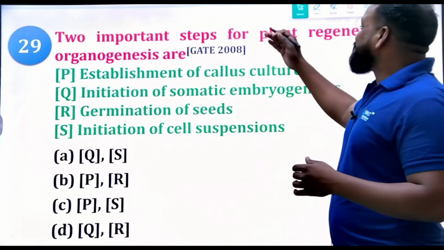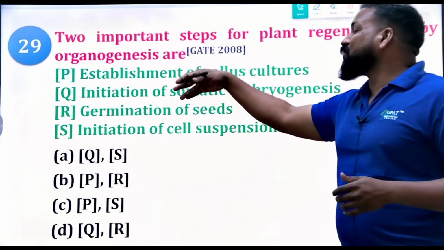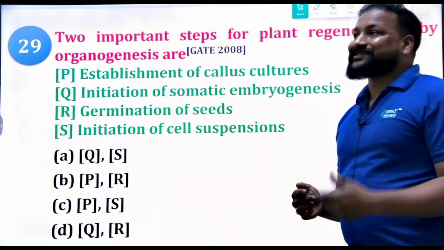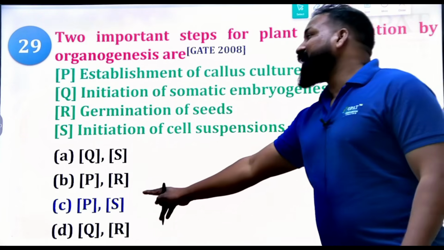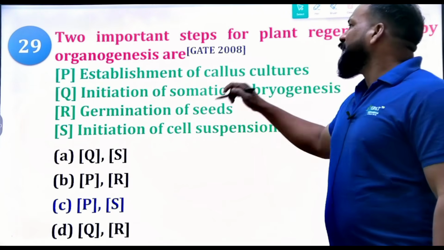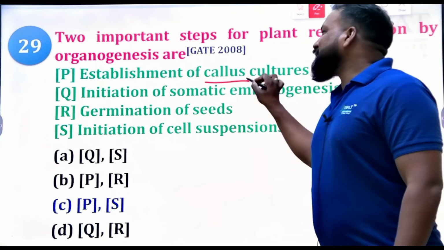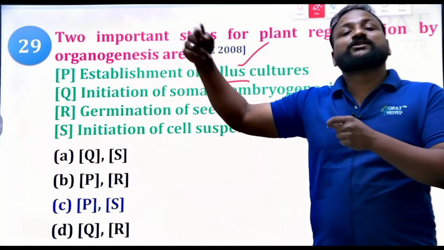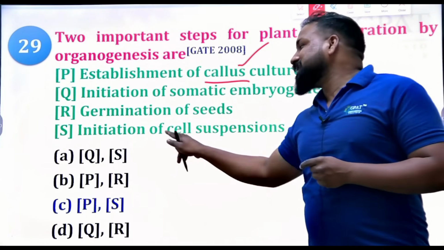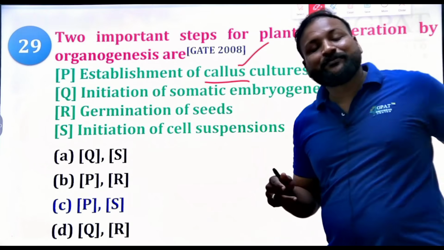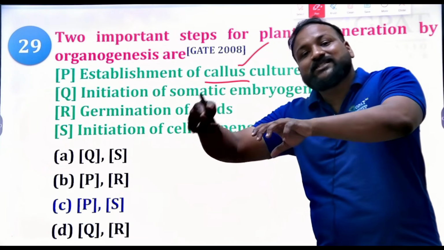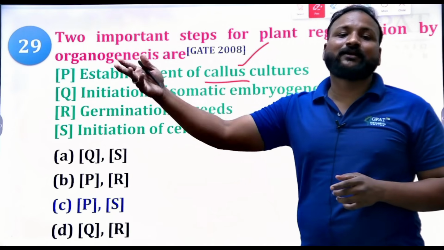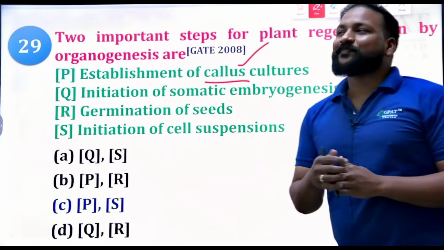The right answer will undoubtedly be P and S. Firstly you develop callus, and from that callus you produce a new organ, that's why organogenesis. Then initiation of cell suspension: the callus is transferred to suspension, and from the suspension culture different plantlets and seedlings are started.